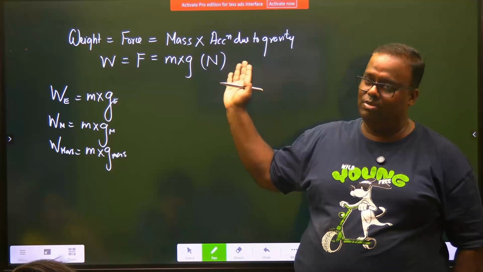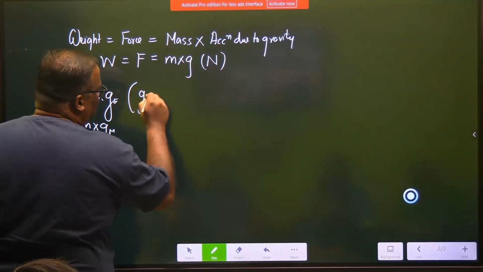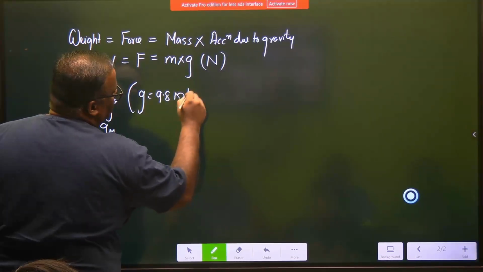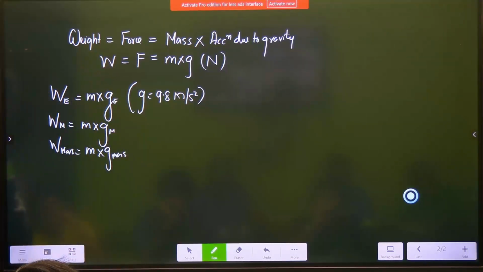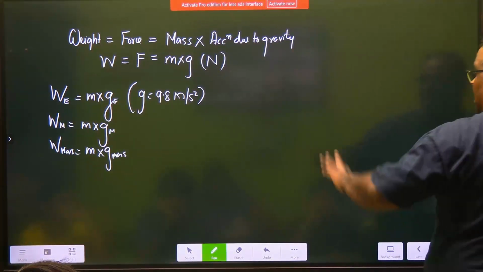Acceleration due to gravity. और अर्थ के लिए इसकी वैल्यू कितनी है? Since we are on Earth, the value on Earth is 9.8 meters per second square. समझ में आया? 11 में. और अब देखते हैं गड़बड़ कहां पे हो रहा है.